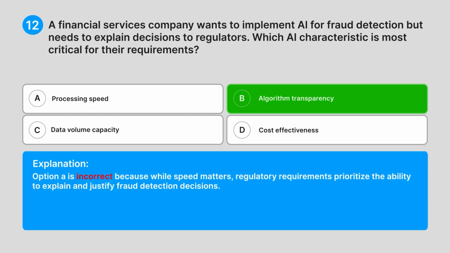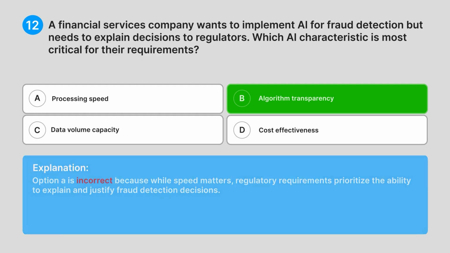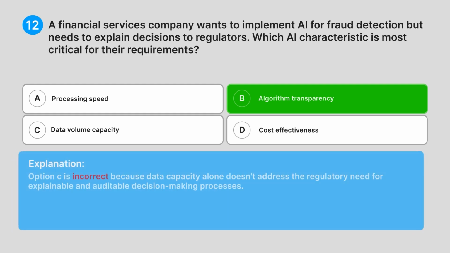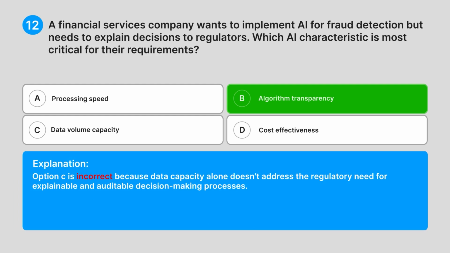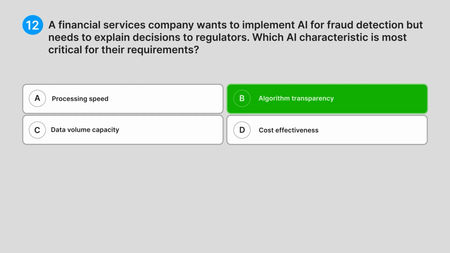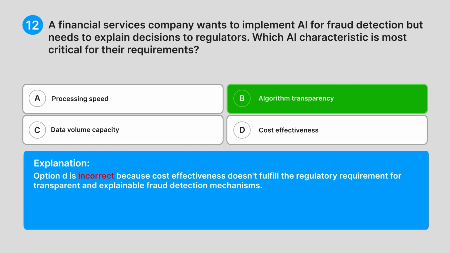Option A is incorrect because while speed matters, regulatory requirements prioritize the ability to explain and justify fraud detection decisions. Option C is incorrect because data capacity alone doesn't address the regulatory need for explainable and auditable decision-making processes. Option D is incorrect because cost effectiveness doesn't fulfill the regulatory requirement for transparent and explainable fraud detection mechanisms.